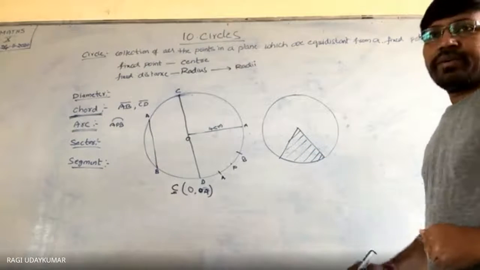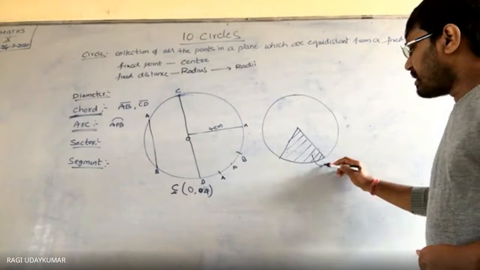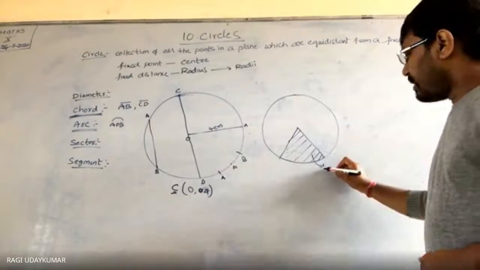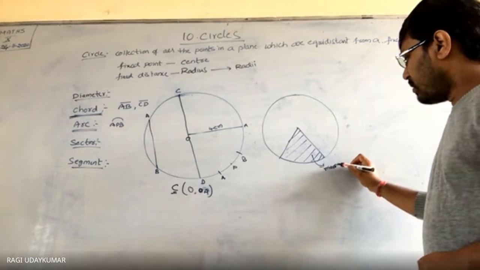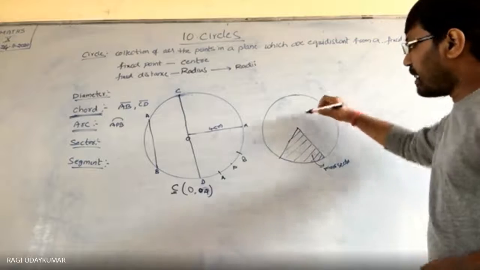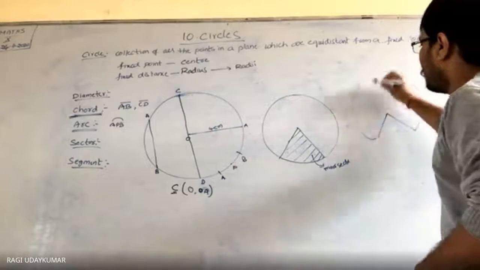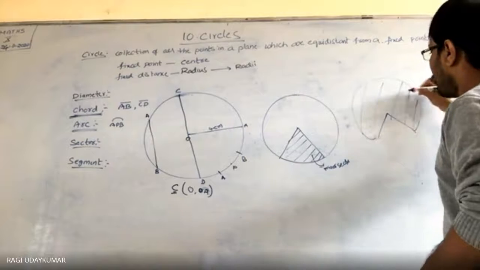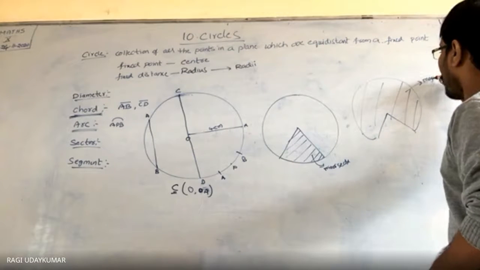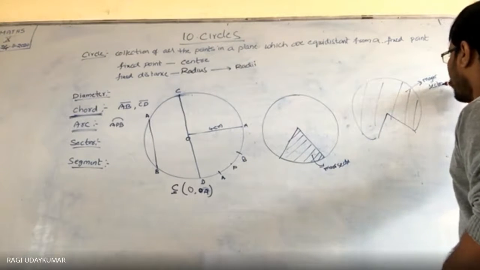And here, if you have a region lesser than the other region, it is called a minor sector. And this is also a sector. Suppose you take it like this, this part is also a sector. So this is called a major sector.